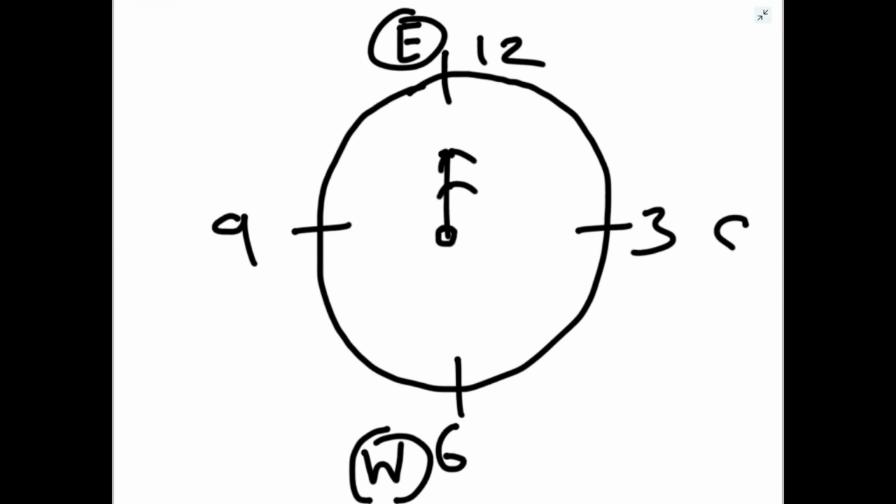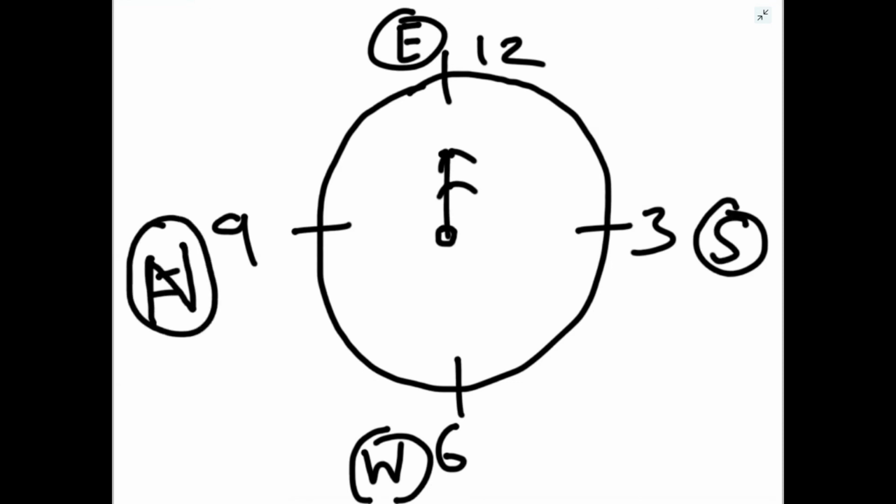If you travel from east to west in the clockwise direction, this will be your south direction, and 9 will be in the north direction. So 12 is in east, 6 is in west, 3 in the south, 9 in the north.